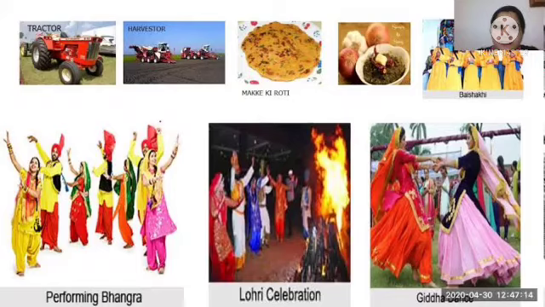So children, today we are going to discuss life in the northern plains. But we already discussed life in the northern mountains. Both are northern places, but one is mountains and the other is plains, so the lives are also different. How?